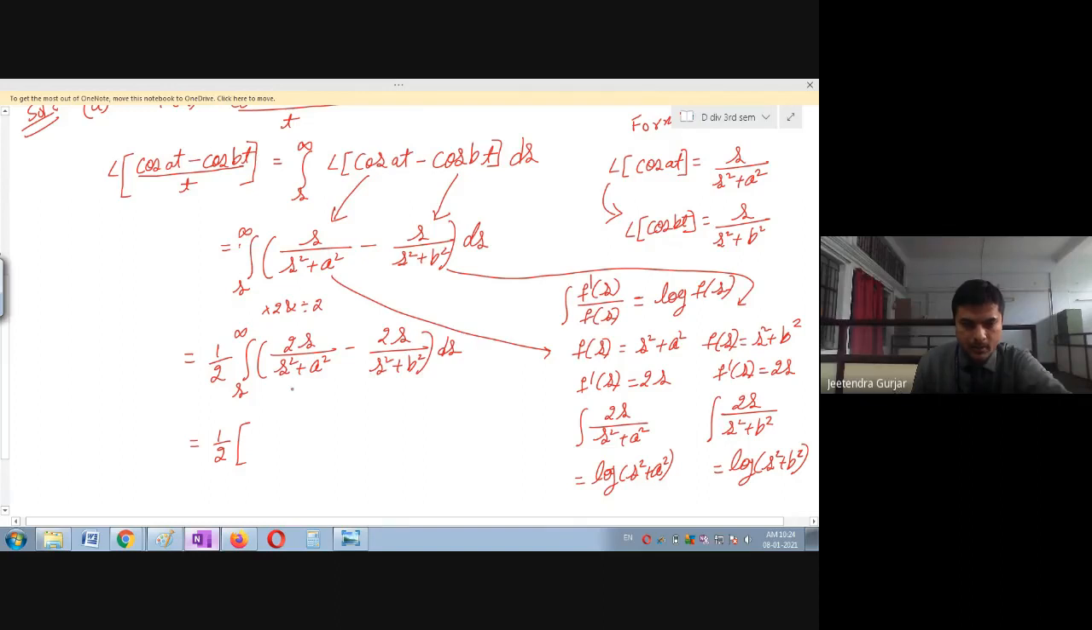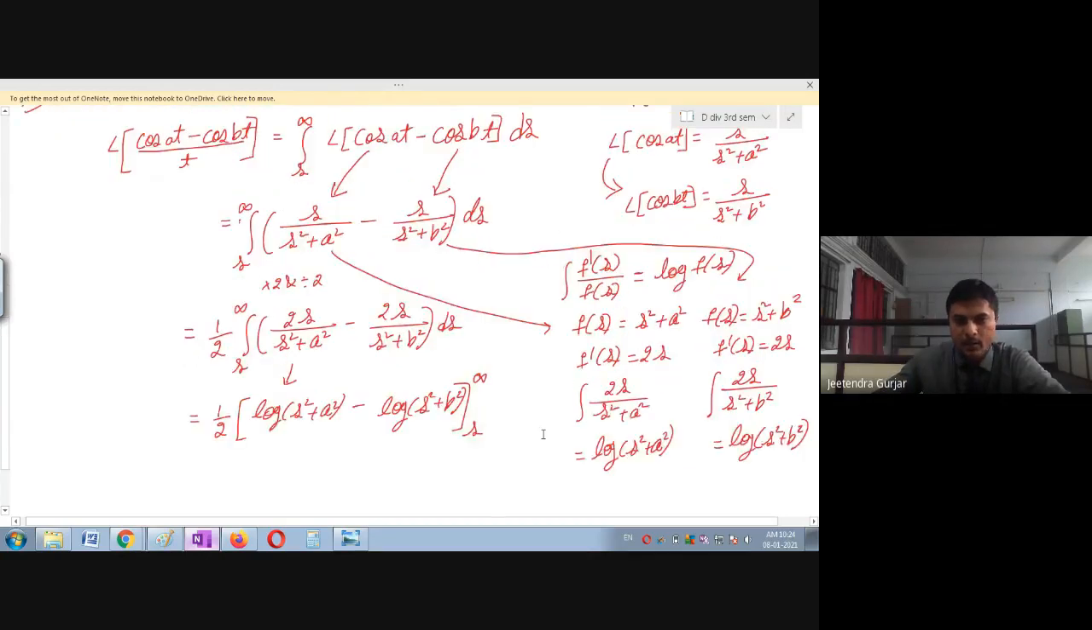Therefore, I will substitute only this integral value, that is log of s square plus a square. So already we have done. I will keep this minus as it is. Again, the integral of 2s upon s square plus b square, one can see here, the answer is log of s square plus b square, in the interval s to infinity. Is it clear? Any doubt, please ask me.